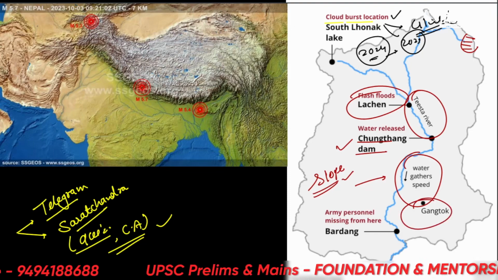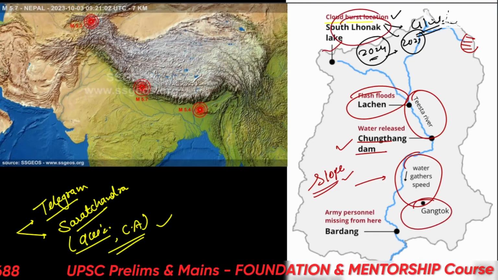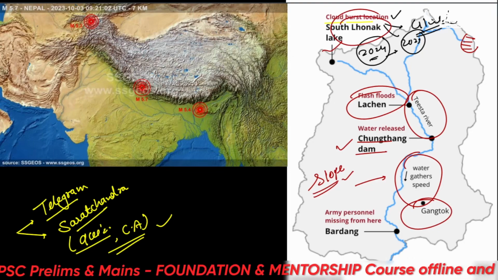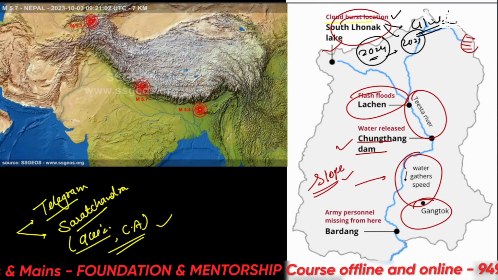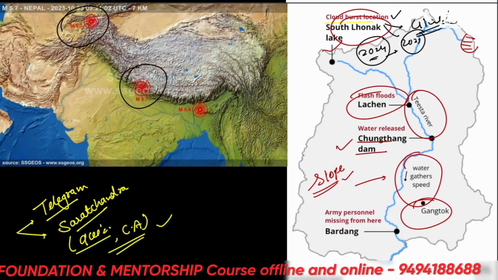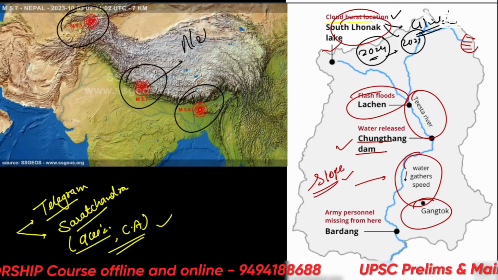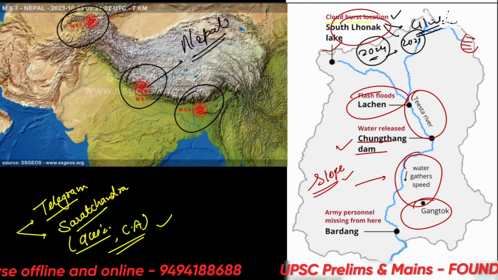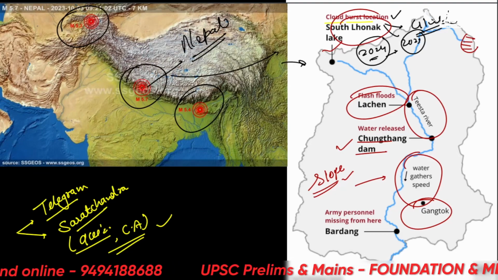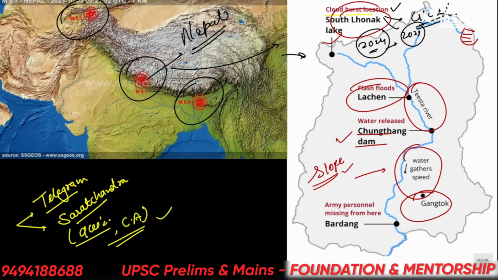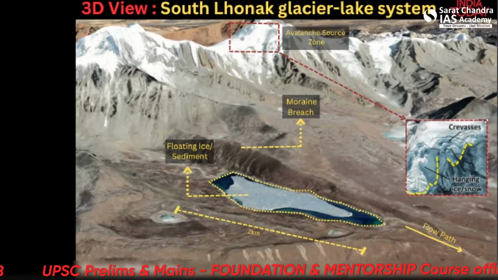Let us see one more thing. This Lonak Lake river system. In the upper side, I have shown here the earthquake zones. So there was an earthquake on the same day in Nepal that could have triggered this outburst. We'll see about that. Alright, let's see first the South Lonak Glacier Lake system.